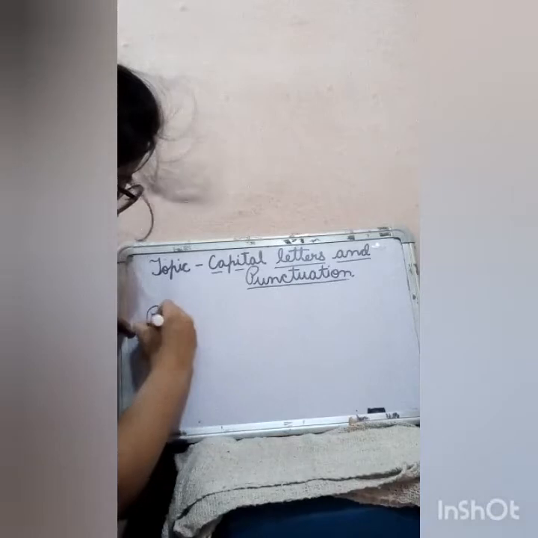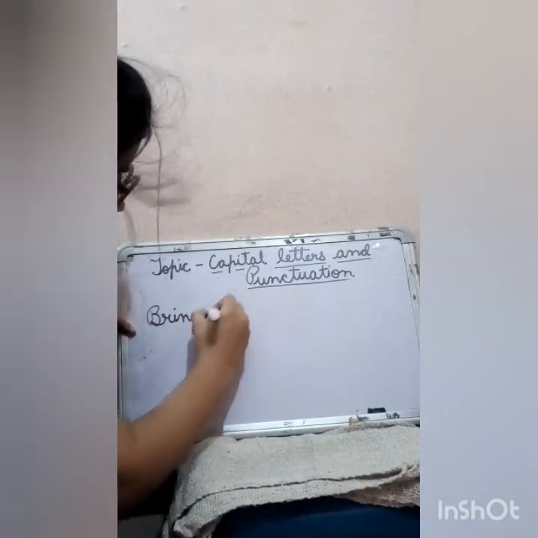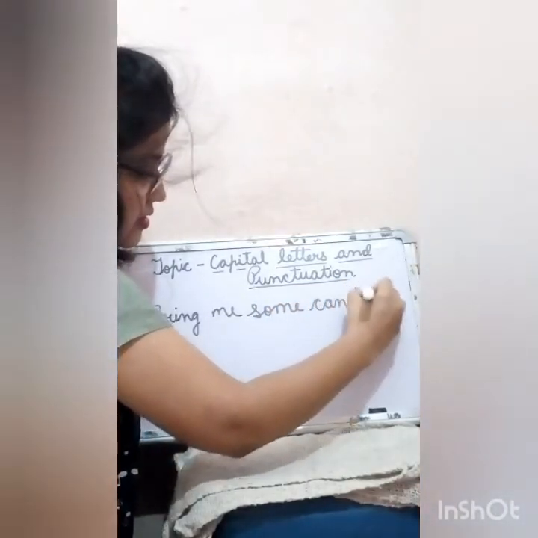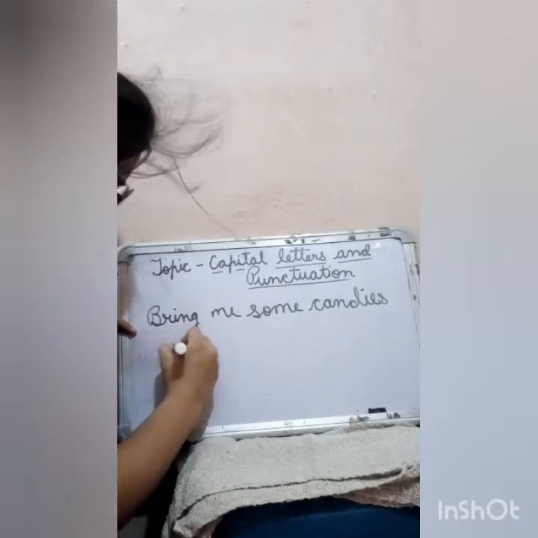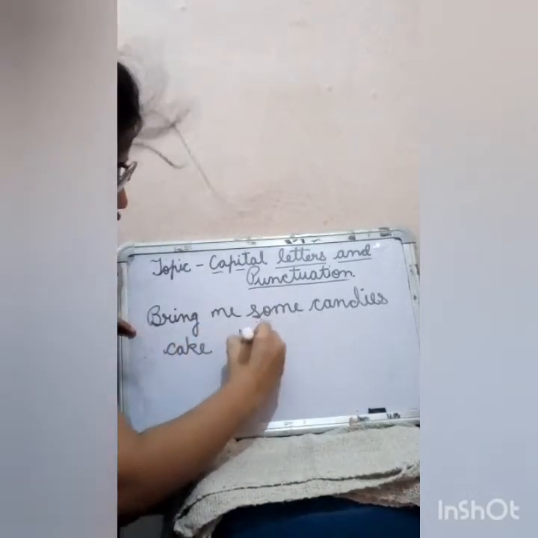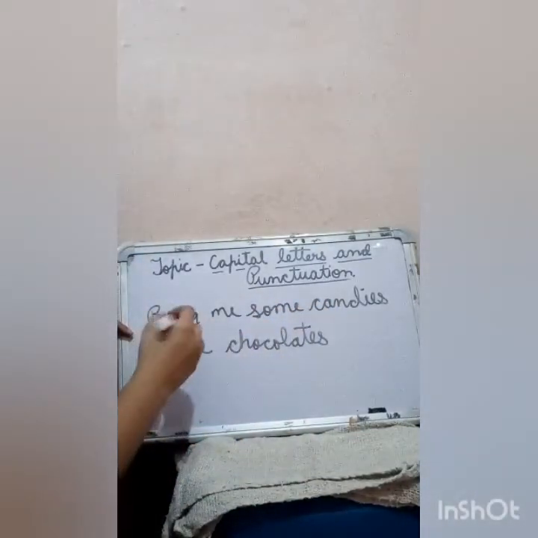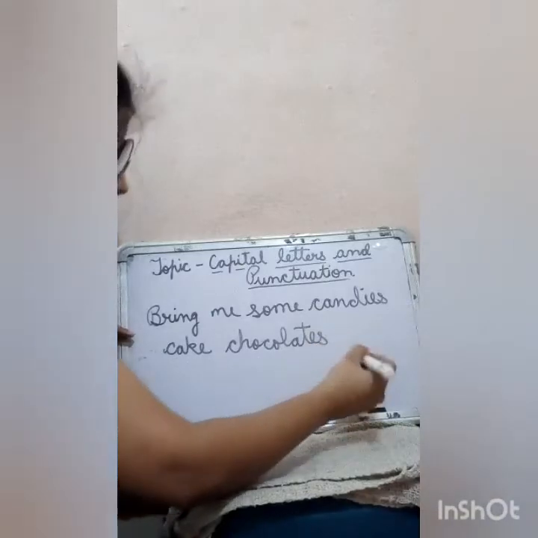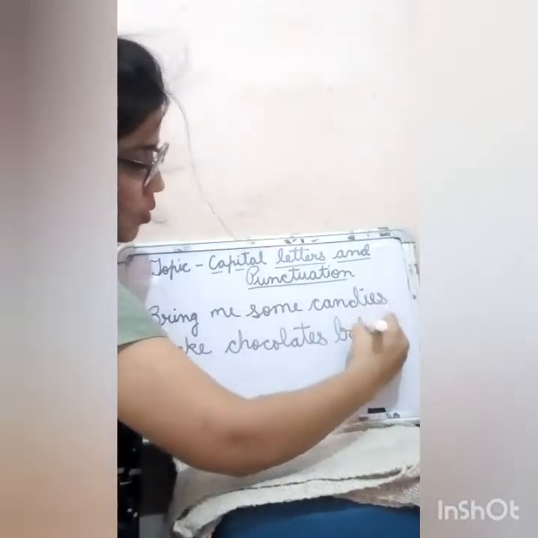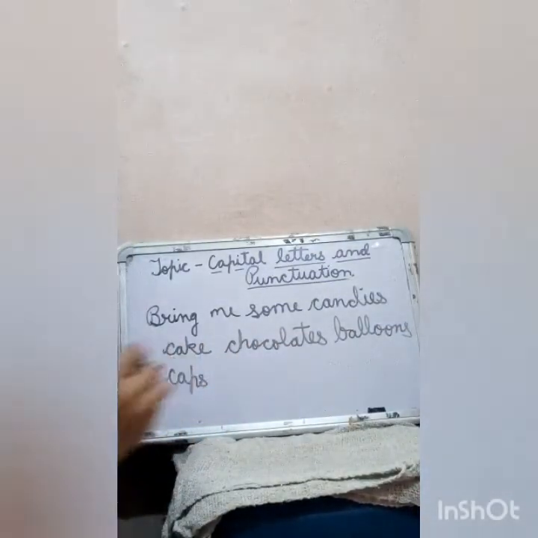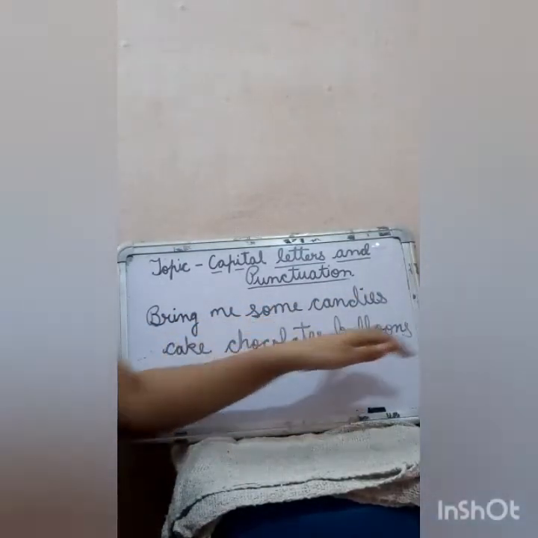For example, let's say you ask your father to bring me some candies, cake, chocolates. For example, it's your birthday, and you're asking your father to bring you some candies, cake, chocolates, balloons, caps. Now, as you see, there is a number of words, there is a list of words.